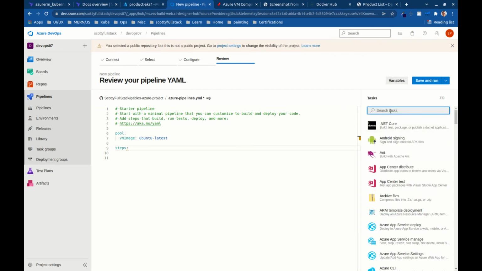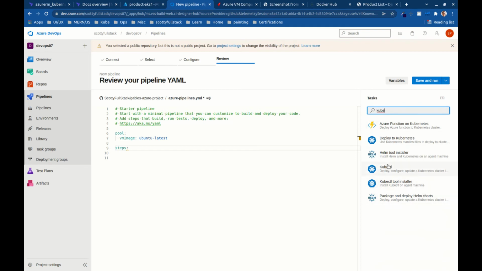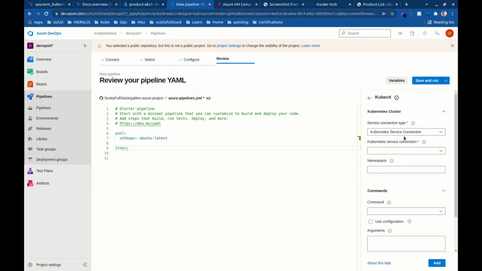And I want to add Kubernetes kubectl. Now, it's important to note that all we're doing here is we're going to update the image on the deployment on the cluster, not in our source control. So what I mean by that is I'm going to authenticate to AKS, the namespace default. And here I'm just going to do the set command.